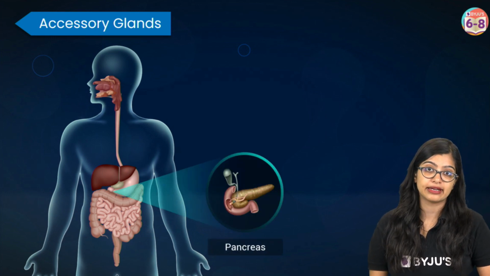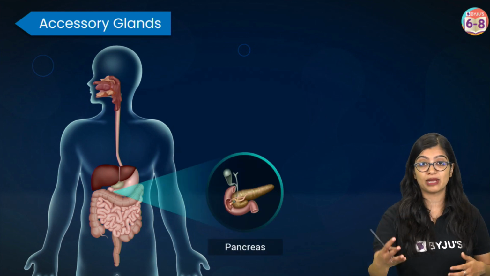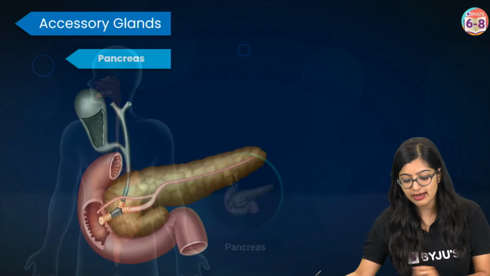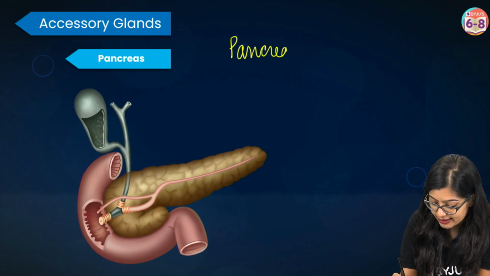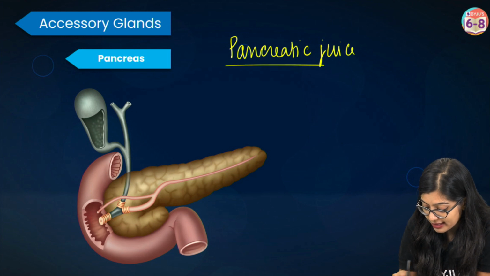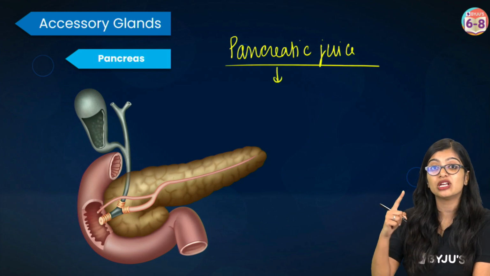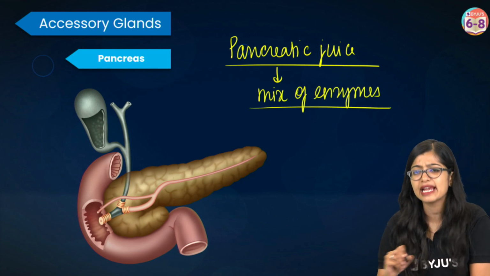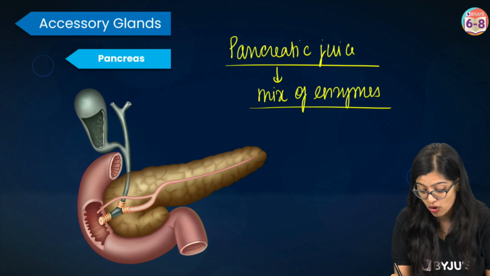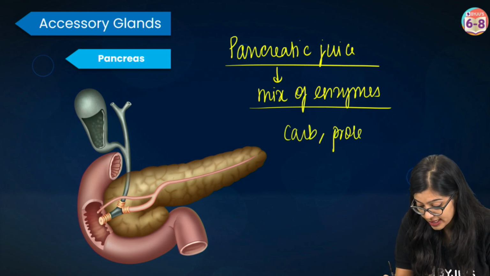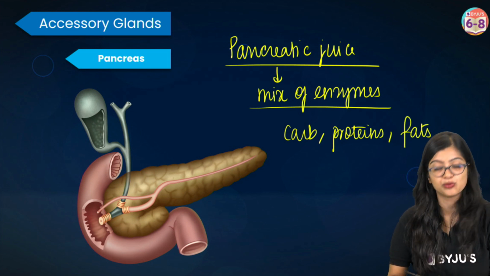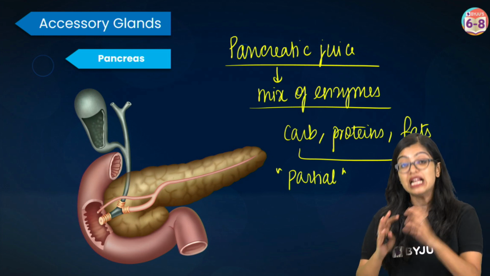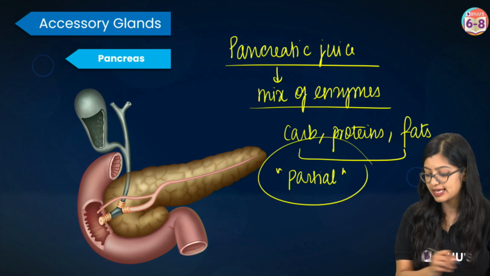Now, we also have the pancreas. The pancreas is again located in the abdominal region behind the stomach, and it's a leaf-like organ. The pancreas produces something known as pancreatic juice. Why are we calling this pancreatic juice? Because it does not produce only one enzyme, but a mix of enzymes. So many enzymes are produced by the pancreas which act on carbohydrates, on proteins, and on fats as well. And partial digestion, I'm using the word partial because the food is still not completely digested, starts taking place here.